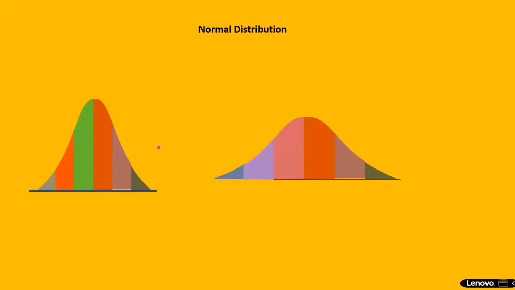Normal distribution here is a bell-shaped curve. This is also a bell-shaped curve. This is also a bell-shaped curve. Both are normal distributions. We also call it a Gaussian distribution. Please note the total area under the curve is 1. The center point gives the median, that is the mean, which divides the curve into two halves. The total area under the curve is always 1 or 100%.